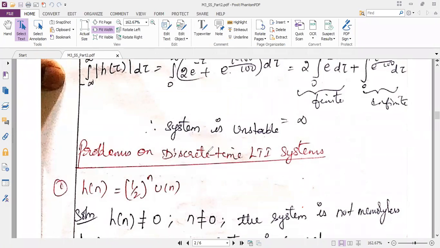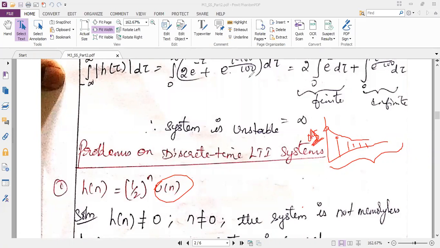Yes, ma'am, because u of n is given in the question. U of n means I definitely have samples continuing at the right-hand side. If you substitute n as 0 initially, the amplitude is 1. And n equal to 1 gives 0.5, and n equal to 2 gives 1 by 4, which is 0.25. So like that, I will get an exponential graph, a decreasing graph.